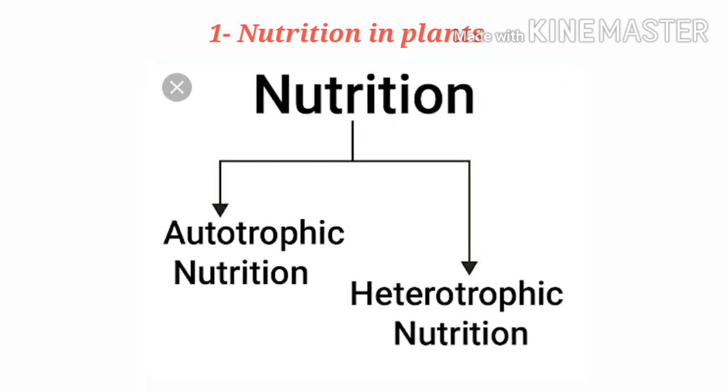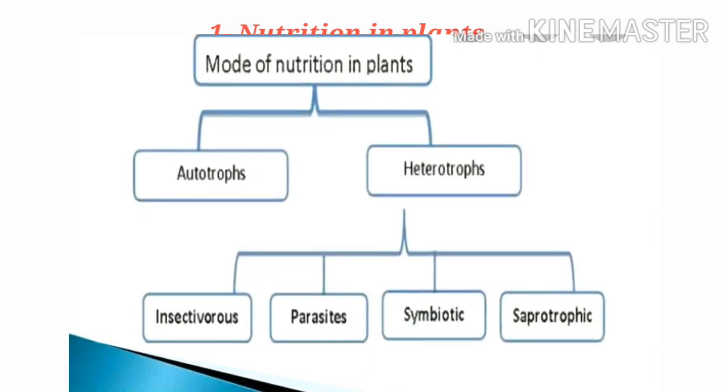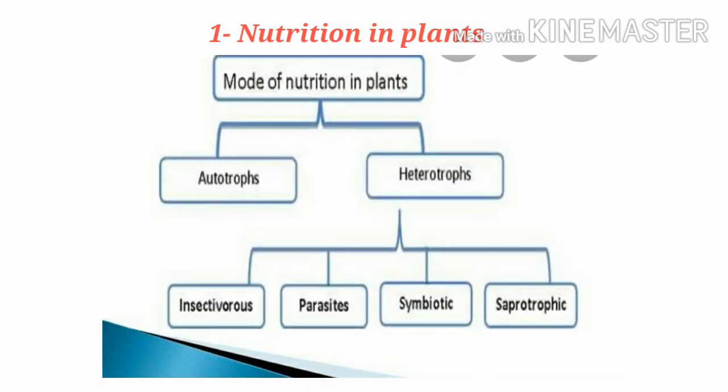Now recall what we have studied in our first video about modes of nutrition. We have studied about autotrophic modes of nutrition. Now let us study about heterotrophic modes of nutrition. Do you know, children, there are some plants which do not contain chlorophyll in them and thus cannot prepare their own food. These plants obtain their food from other plants or animals.